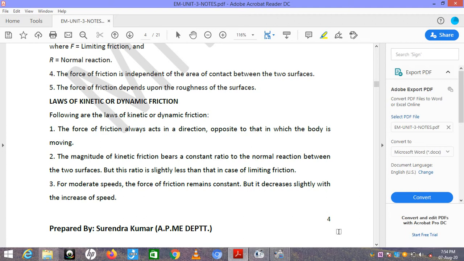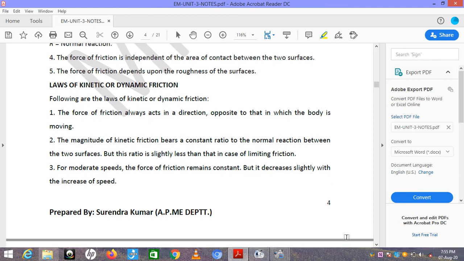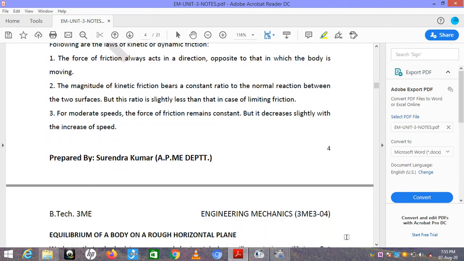The magnitude of kinetic friction bears a constant ratio to the normal reaction between the two surfaces, but this ratio is slightly less than that in case of limiting friction. For moderate speeds, the force of friction remains constant, but it decreases slightly with the increase of speed. Means its value decreases as the speed increases.